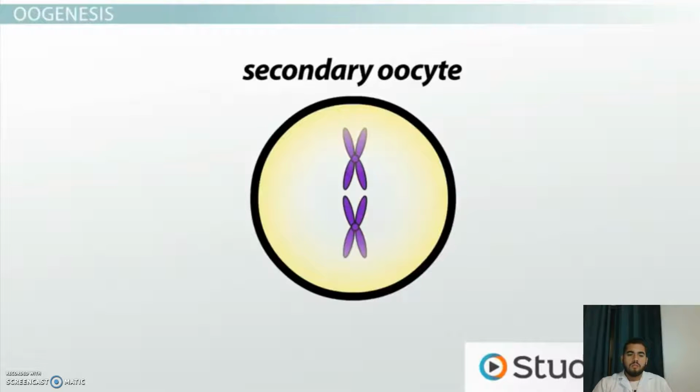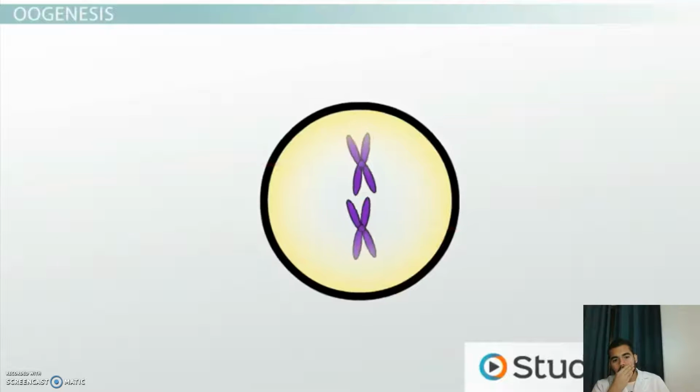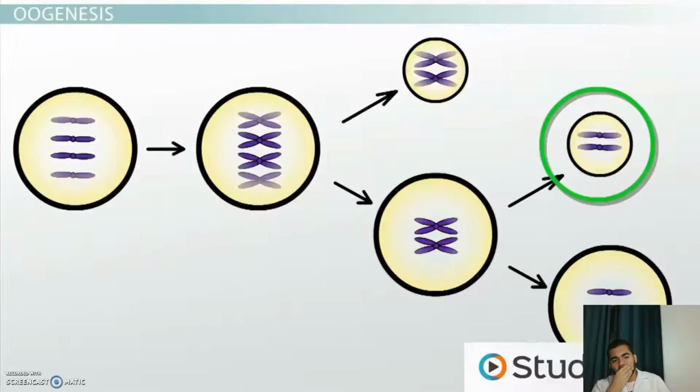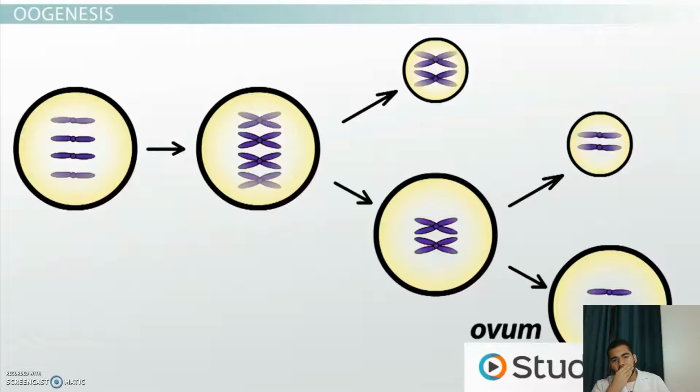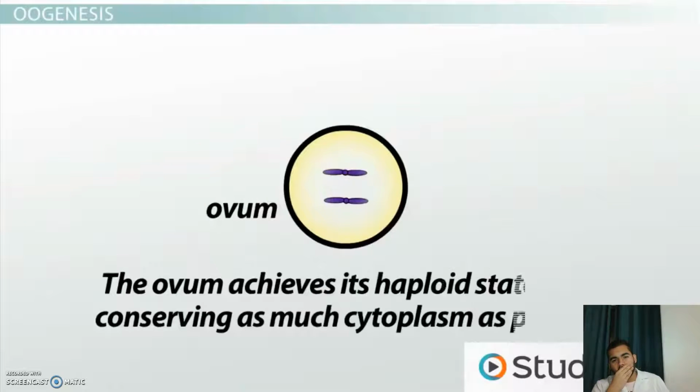The secondary oocyte still has 2 copies of each chromosome, so if it's going to become a fully functional ovum, it must undergo the second meiotic division. This division is also uneven like the first one, with half of the chromosomes going to another very small degenerate polar body, and half of the chromosomes being retained by the ovum, along with almost all of the cytoplasm. In this way, the ovum achieves its haploid state while conserving as much cytoplasm as possible.